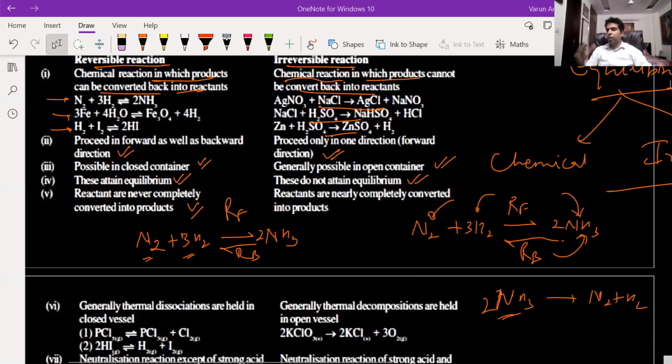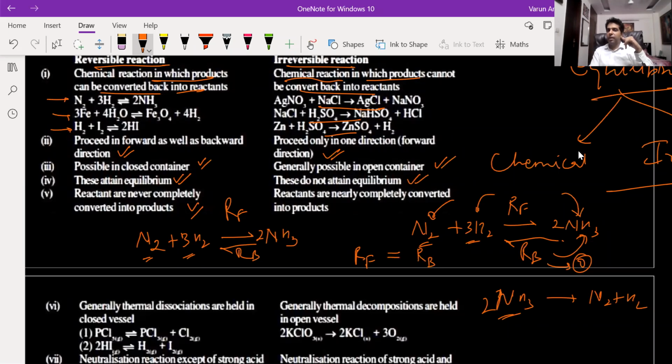Initially, there was no backward reaction, so the rate of backward reaction was zero. Initially, we started with only nitrogen and hydrogen, so there was some rate of forward reaction, which is now decreasing because their concentration is decreasing. And as the concentration of ammonia increases, the rate of backward reaction increases from zero.